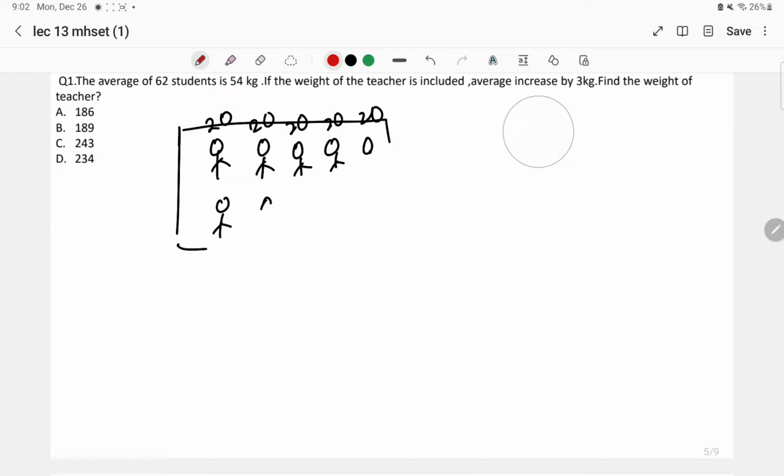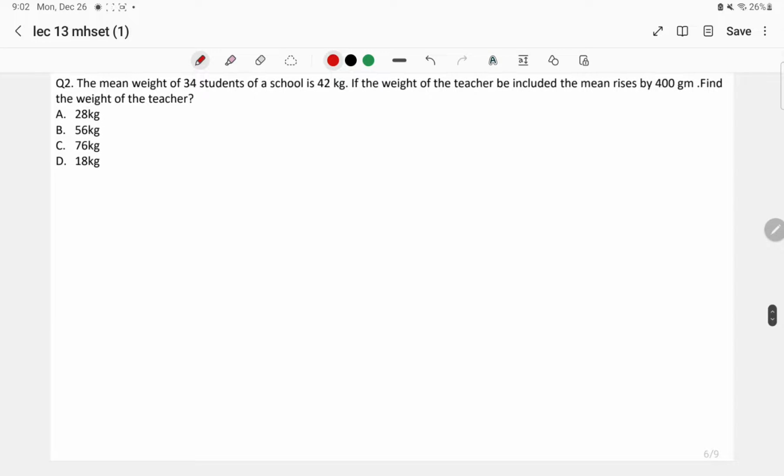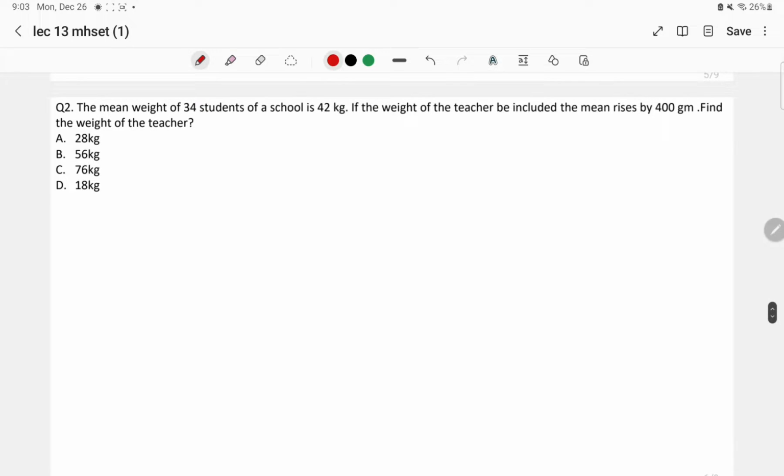Now these cases can be used in this particular question. Now let us see the second question. The mean weight of 34 students of a school is equal to 42 kg. If the weight of the teacher is included, the mean rises by 400 grams. Find the weight of the teacher. Okay, the very first thing you will do over here is convert the 400 grams into kilograms. We know 1 kg is equal to 1000 grams. So 400 gram will be equal to how much kg? So the answer will be